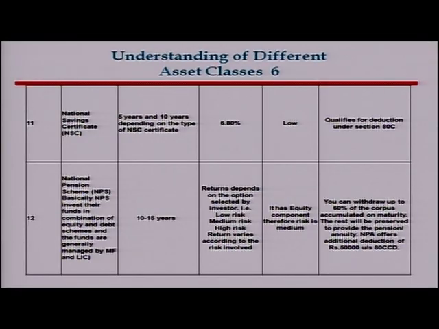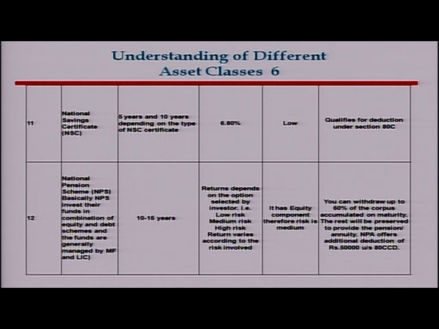Then the post office has another scheme called the National Savings Certificate Scheme, where the interest rate is around 6.8%. Since these are guaranteed by post offices, that is the Government of India, the risk factor is very low. This also qualifies for deduction under Section 80C of the Income Tax Act 1961.